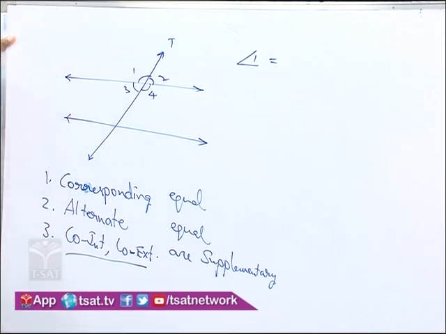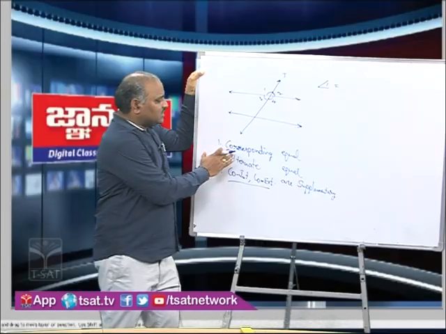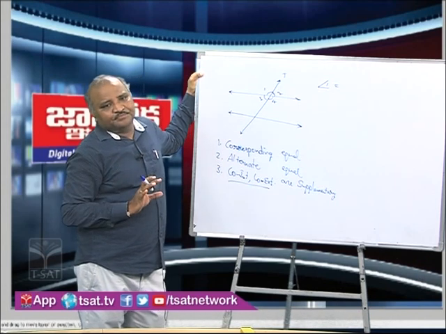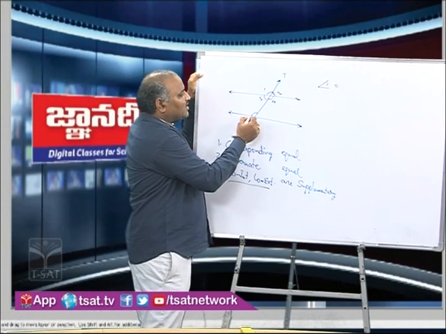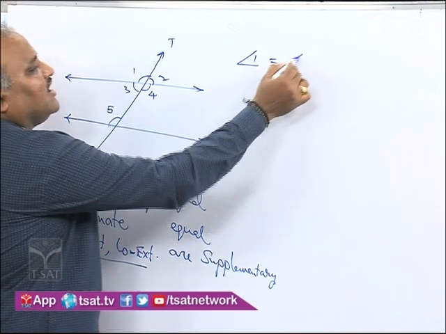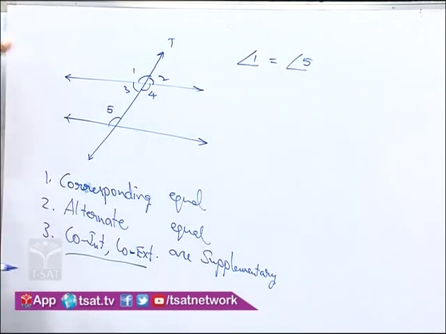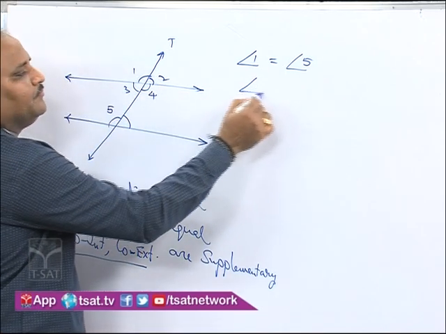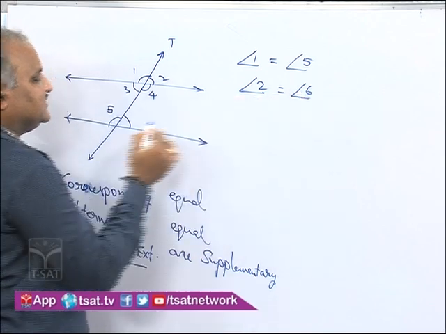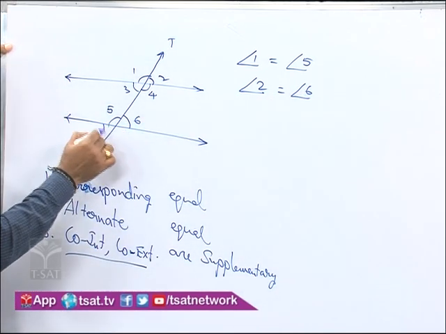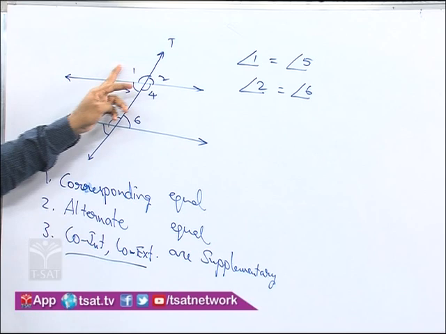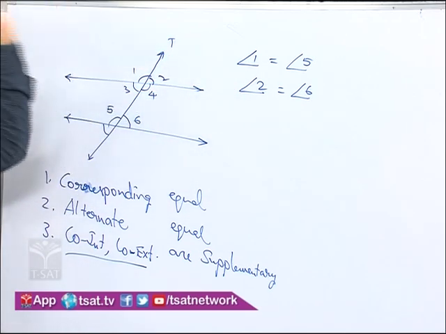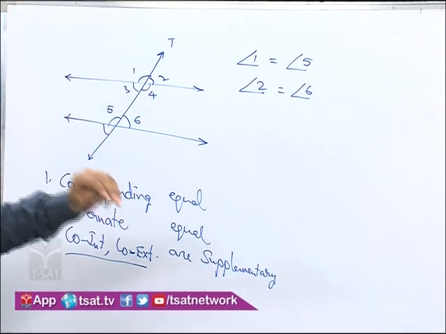To which angle it is corresponding? Here we are trying to show the relation among the corresponding angles. All pairs of corresponding angles I need. So to angle 1 which is corresponding? Angle 5. To angle 2, which is corresponding? Angle 6. Even though the numbers are changed here, as 1 and 2 are changed, 5 and 6 are also changed, so the relation is not changing. Even previously also we have taken 1, 5 only as a pair.